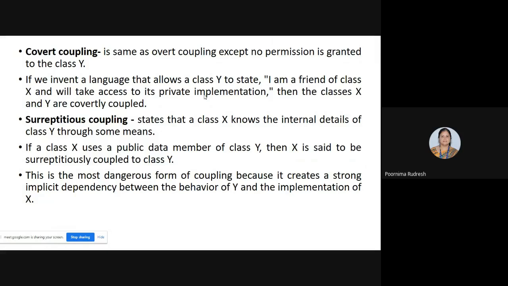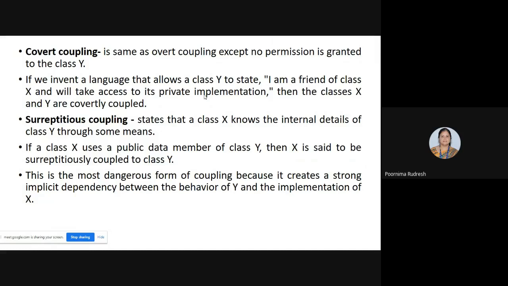But in the code itself, if you modify that, if the class Y states that I am a friend of X and Y wants to access the implementation details of class X, then we say that both the classes X and Y are covertly coupled.